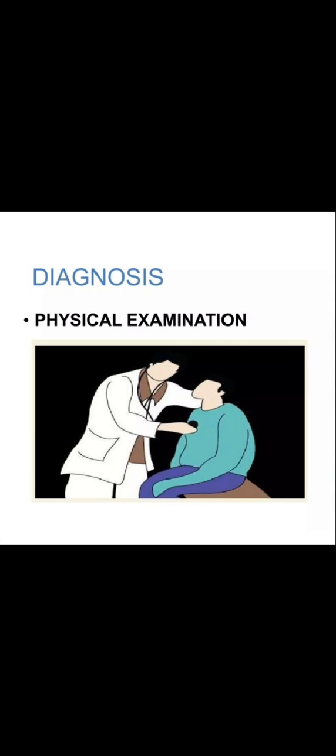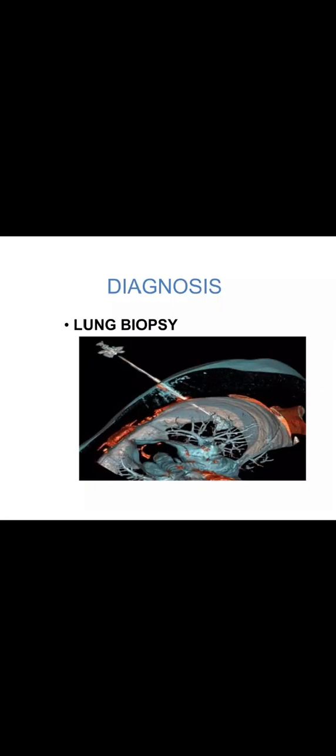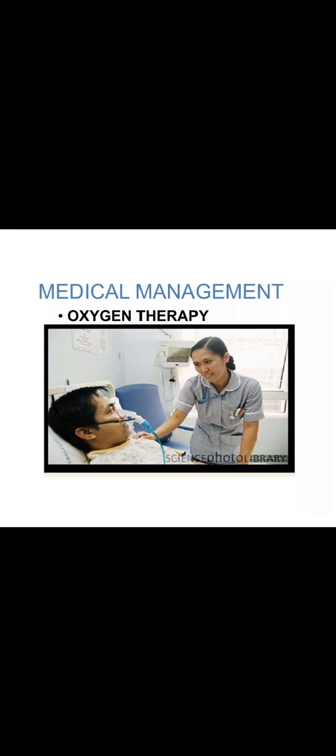Next we can see the diagnostic measures. In order to find out the particular condition, we collect the history of the patient and do the physical examination, a head to toe examination. Then other diagnostic measures are electrocardiography, echocardiography, pulmonary function test, chest radiography, and lung biopsy can be done in order to identify the disease condition.